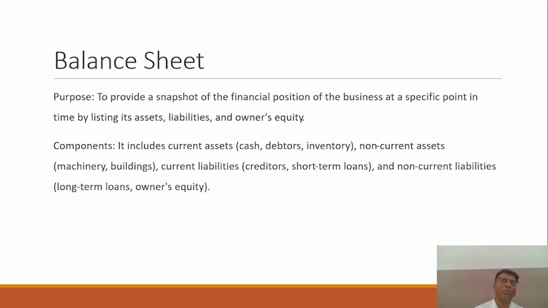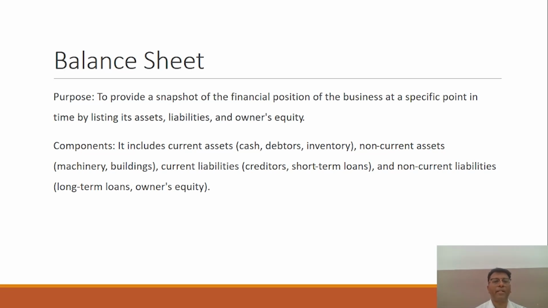So if you want to compare the financial performance of any business organization, then you prepare the P&L account, right? But when it comes to disclosing the financial position, that is, what are the assets, what about the liquidity of the business, and what is the liability, what is the capital of the owner in the business, everything is disclosed by the balance sheet.